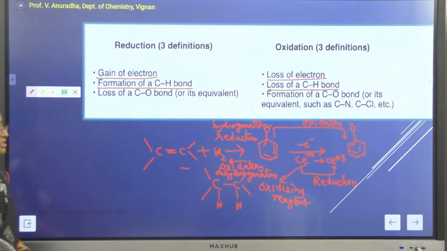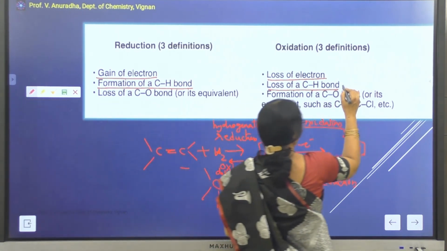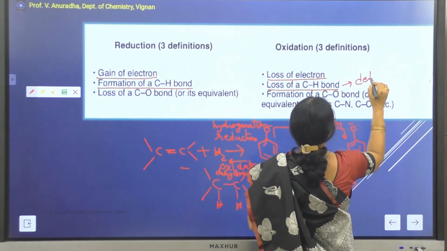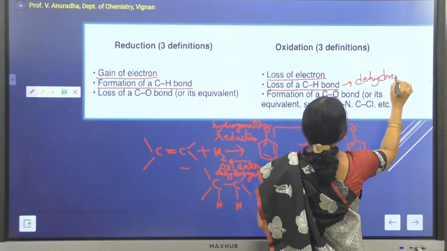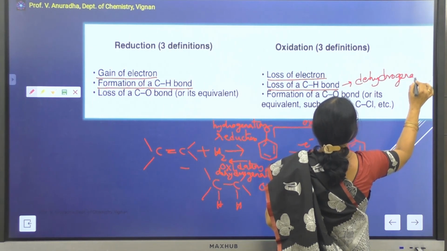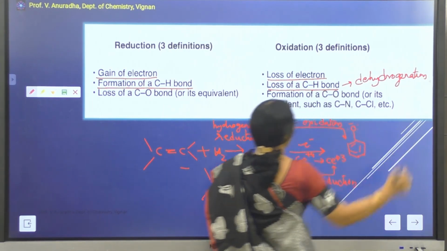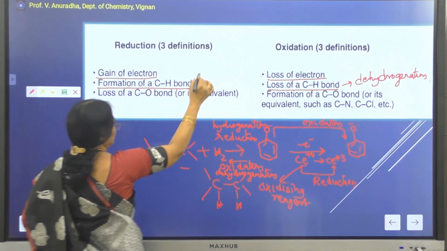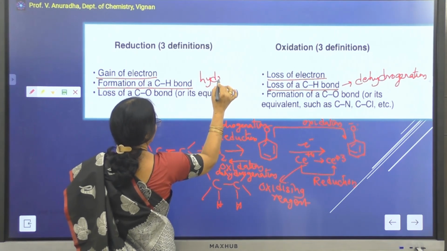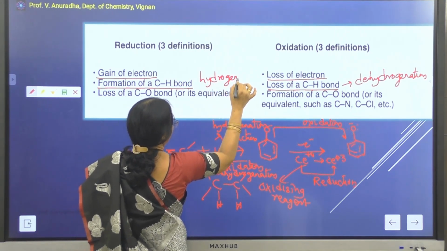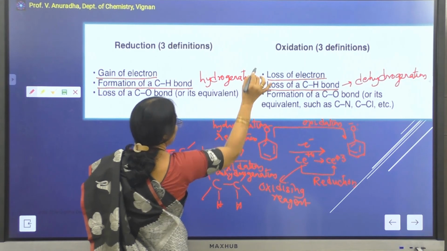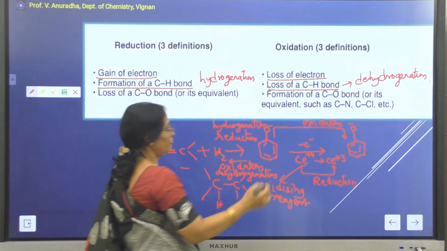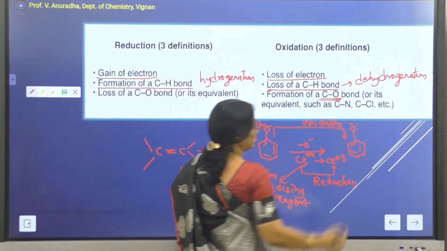So loss of carbon-hydrogen bond can be called dehydrogenation. So dehydrogenation is oxidation, whereas hydrogenation is reduction. Now the oxidation can also be classified as formation of carbon-oxygen bond.